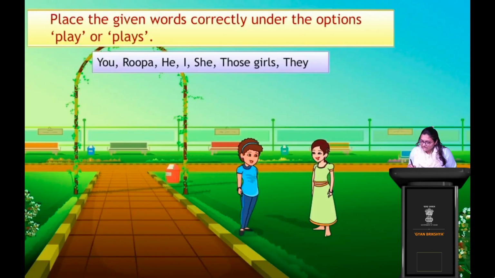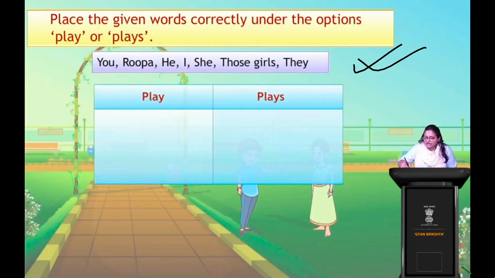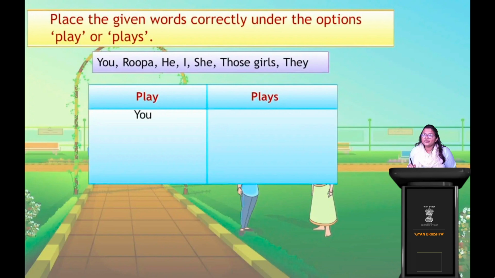So we will have a table here, with play and plays. From these options, we have to see which word falls in the table of play and which falls in the table of plays. So let's pick up the first word, you. Yes, it is you play, right? Okay, Rupa. Rupa is a third person.